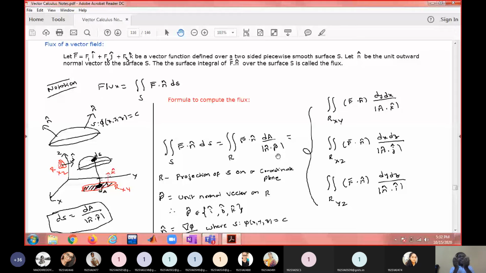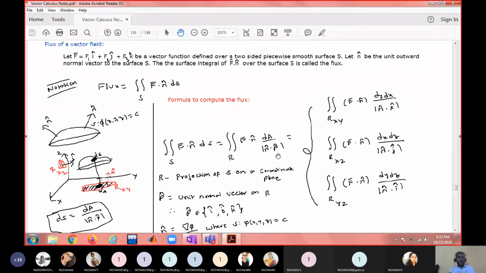So when a surface is there, its projection can be taken on the xy plane or yz plane or zx plane. If you take a sphere, what is the projection of a sphere on the xy plane? A circular region. Because you are not getting a circle, you are getting a shadow, a complete shadow. So that circular region is the same whether you project on the xy plane, yz plane, or zx plane.